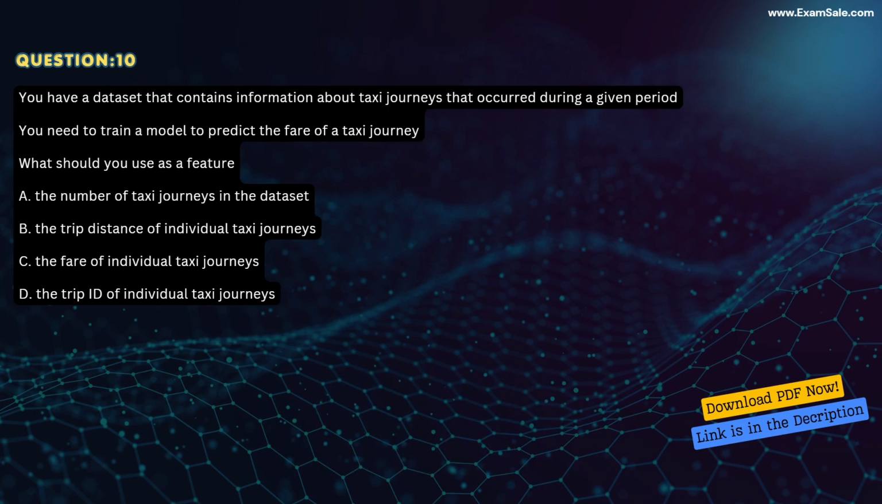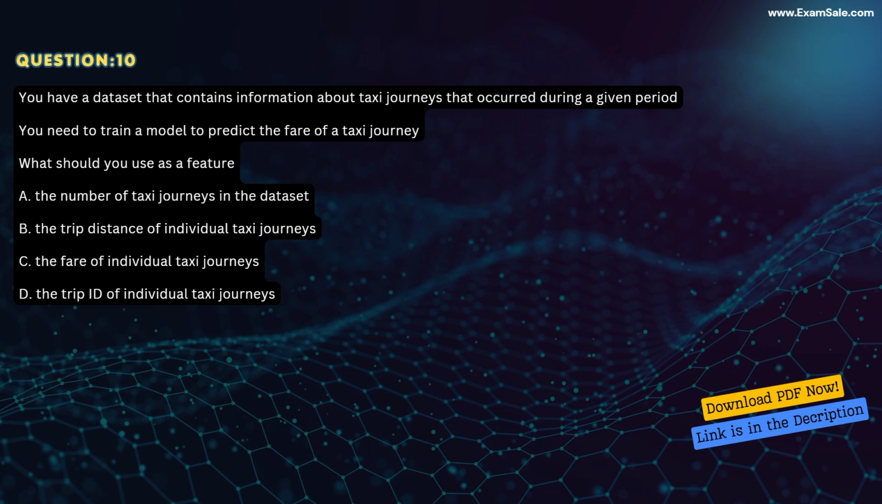Question 10. You have a dataset that contains information about taxi journeys that occurred during a given period. You need to train a model to predict the fare of a taxi journey. What should you use as a feature? A. The number of taxi journeys in the dataset. B. The trip distance of individual taxi journeys. C. The fare of individual taxi journeys. D. The trip ID of individual taxi journeys.